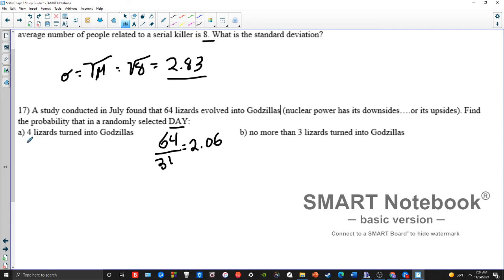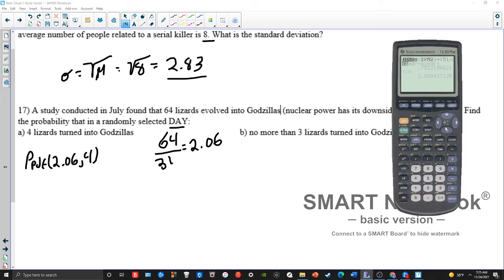And so I want the chance that 4 lizards evolve into Godzillas. So Poisson PDF, because I have an exact number of successes I'm looking for, in this case 4, of my average 2.06, and I want to check it against 4. So I have an average of 2.06 lizards a day. I want to figure out the chance of getting 4 lizards in a day.